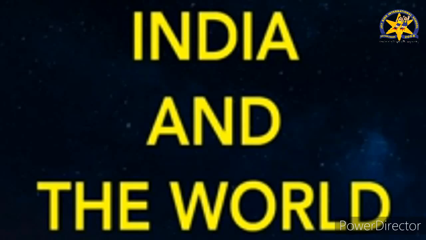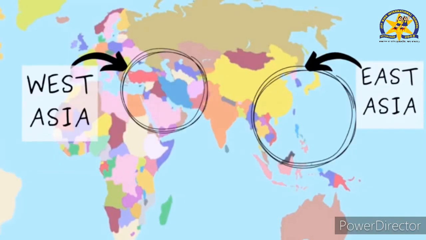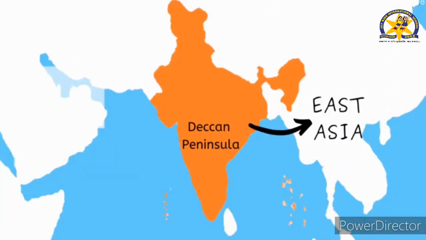Now we'll look at India and the world. As I told you, India's location is so significant that we are connected with different continents. The Indian landmass has a central location between East and West Asia. India is the southward extension of the Asian continent. The Trans-Indian Ocean routes, which connect the countries of Europe in the west and the countries of East Asia, provide a strategic central location to India.